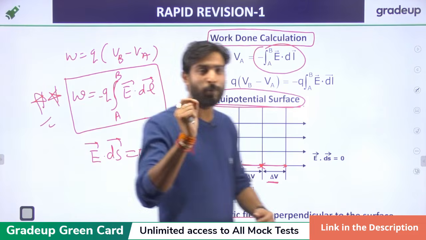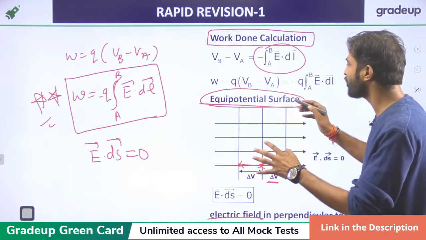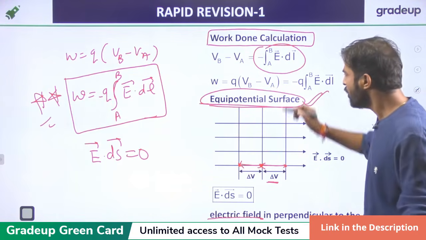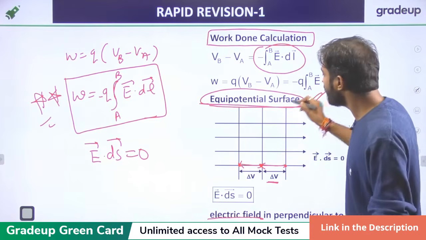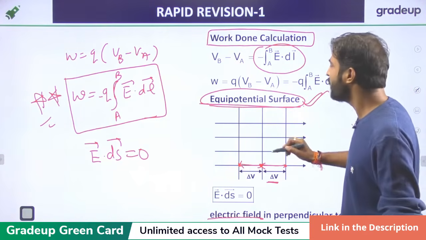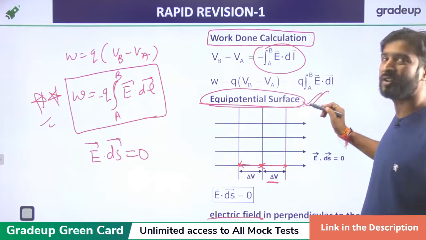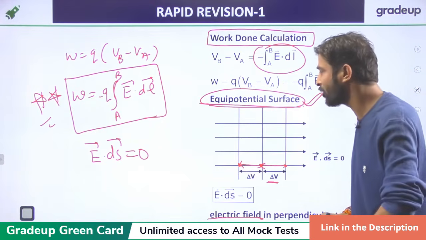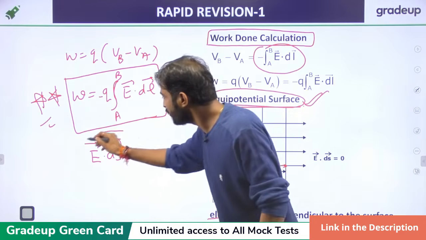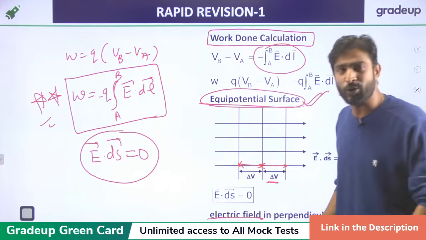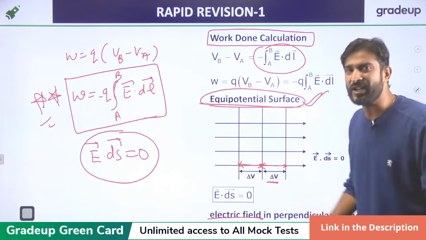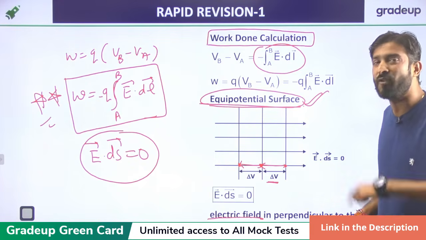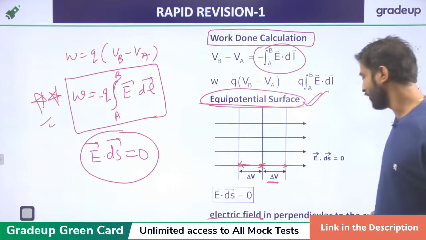In a problem, the question will not directly say it, but the word equipotential surface will be mentioned. Whenever the equipotential surface is given, or the direction of E is given, we should take the direction of ds as perpendicular to it.